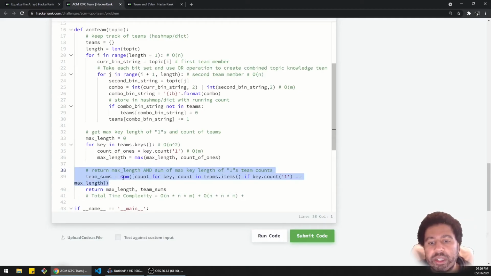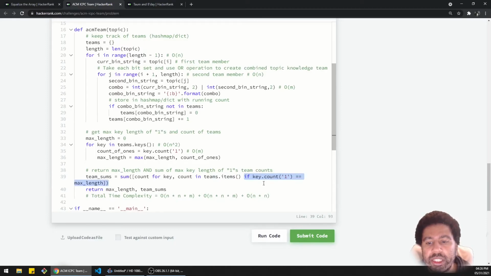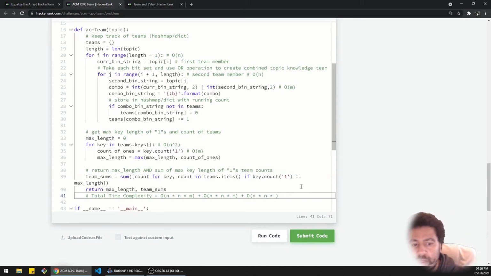This part here, even though I made it into list comprehension, there's still iteration, of course, going on. This for loop is going through each item. That's the same thing as what we saw up here. So this is still, you know, big O of n times n. And then for each key you're using this dot count method again, which is still doing big O of m. So that is what's happening there. And that is everything there.